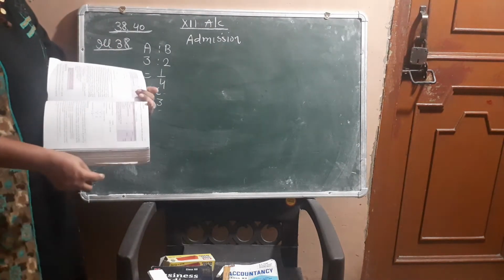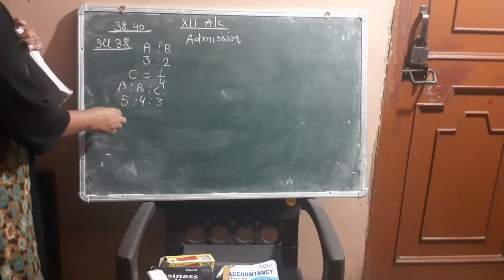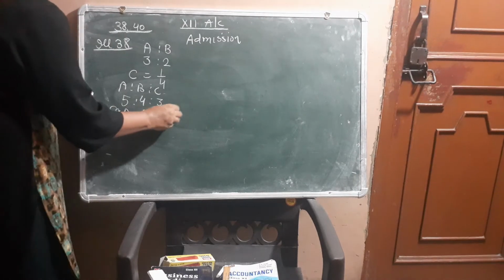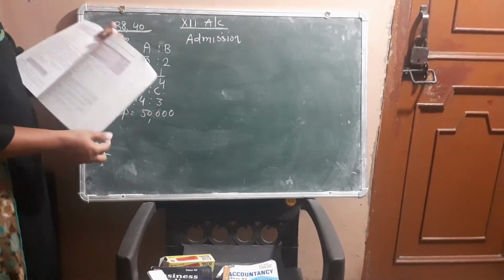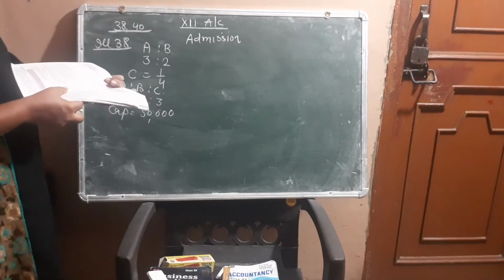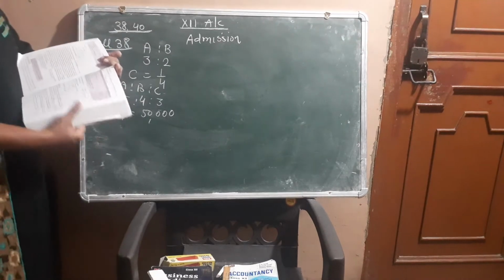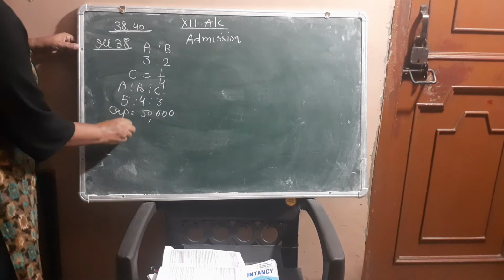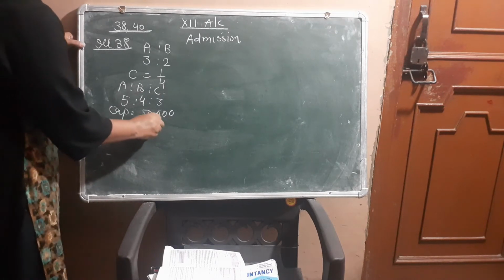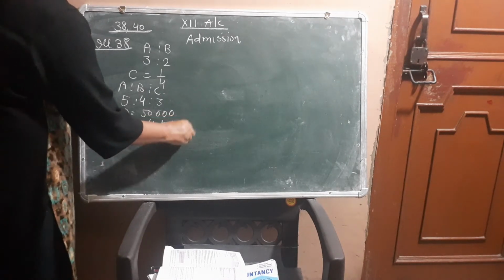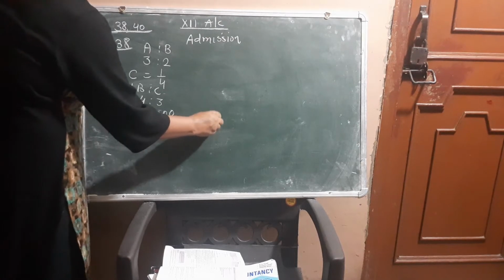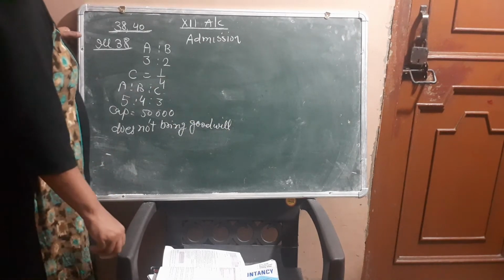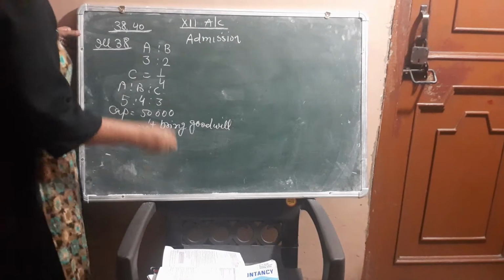C brings 50,000 for his capital. He brings capital 50,000. He could not bring any amount for goodwill. He does not bring goodwill. The firm's goodwill at C's admission was valued at 48,000.